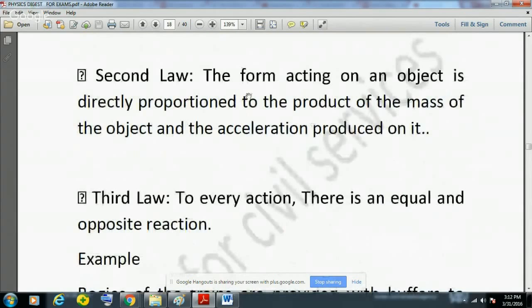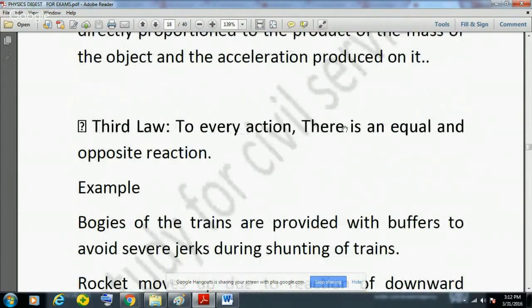The second law is the force acting on an object is directly proportional to the product of mass of the object and the acceleration produced in it. So according to this law, F is equal to m into a. F is equal to force, m is equal to mass, and a is equal to acceleration.